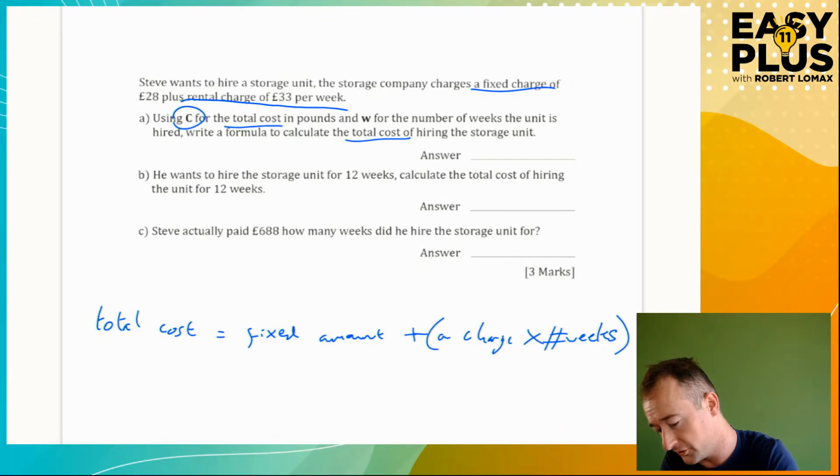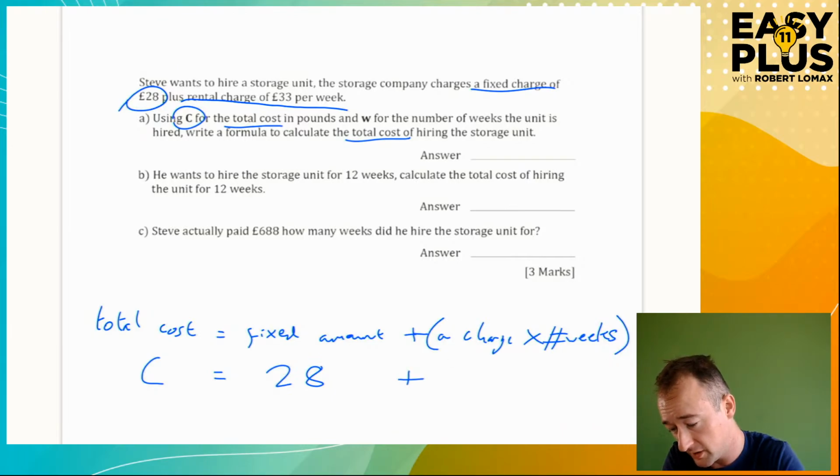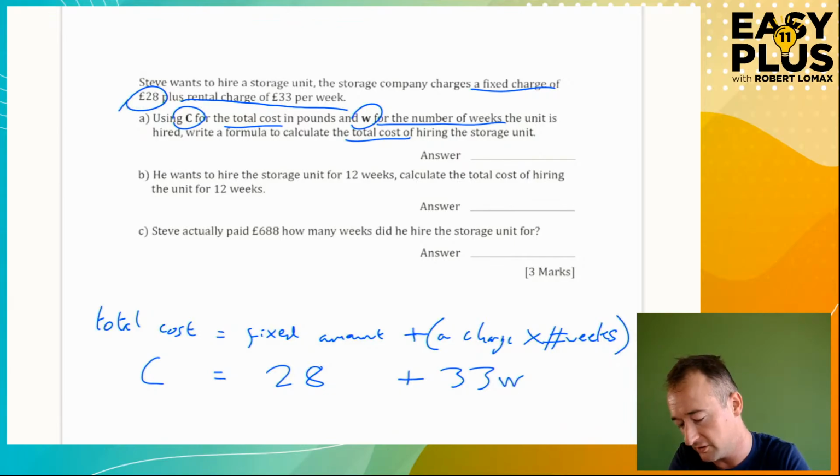So we're going to call the total cost C. The fixed amount is £28. It says a fixed charge of £28. Plus a charge times the number of weeks. So the charge is £33 times the number of weeks. 33 times W, which is the number of weeks, we're told. 33 times W, we just write 33W because we're mathematicians.